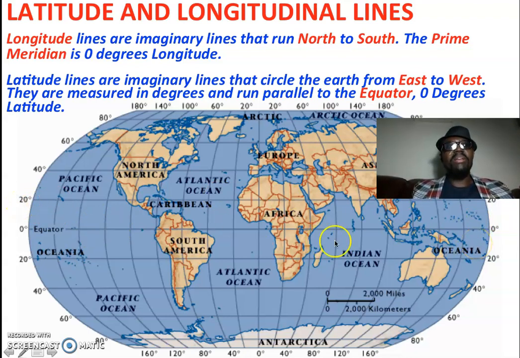The prime meridian is at 0 degrees longitude. So this is the prime meridian. The equator is at 0 degrees latitude. The equator is an imaginary line that divides the Earth into two equal halves, the northern hemisphere and the southern hemisphere.